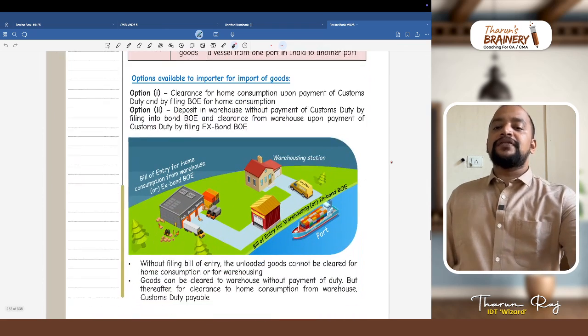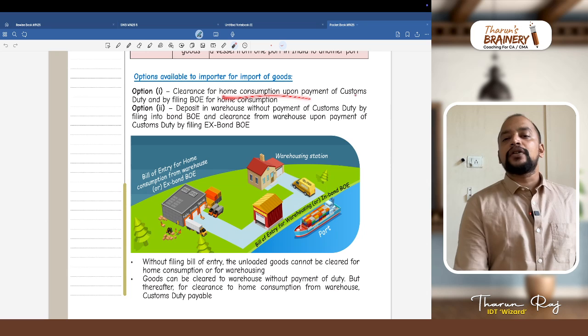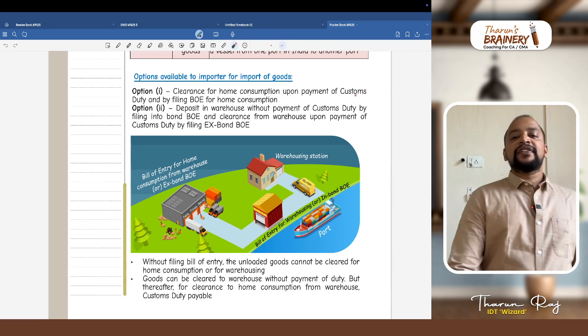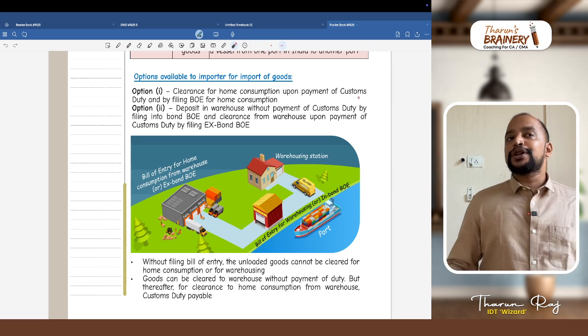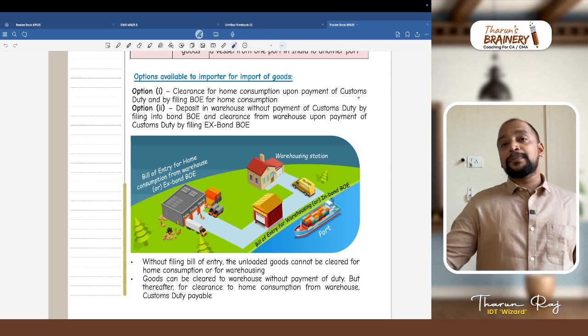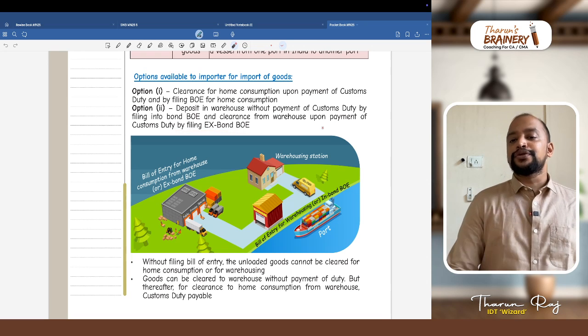What are the two options available to the importer? Option 1: the imported goods can be cleared for home consumption upon payment of customs duty. What is the bill of entry that will be filed? Bill of entry for home consumption. Option 2: the imported goods can be kept in a warehouse without payment of customs duty, and at a later point of time, after filing an ex-bond bill of entry and paying customs duty, the goods can be cleared.